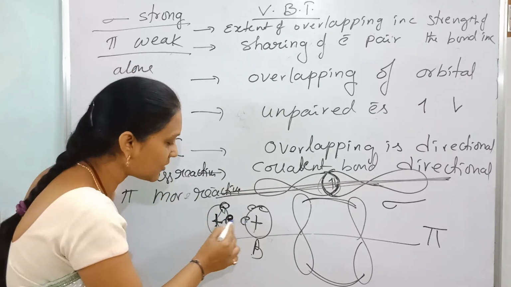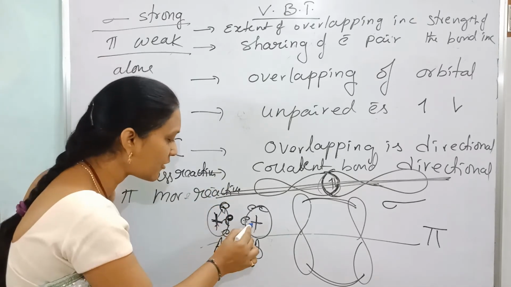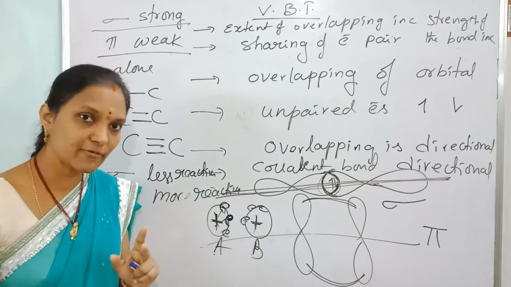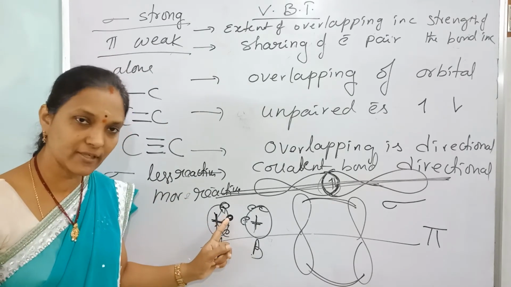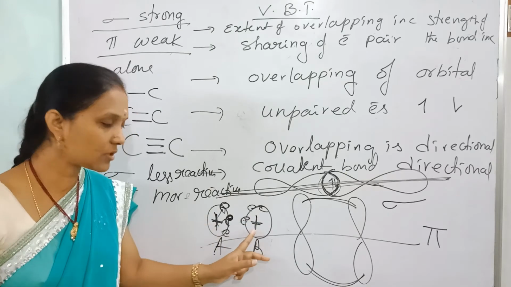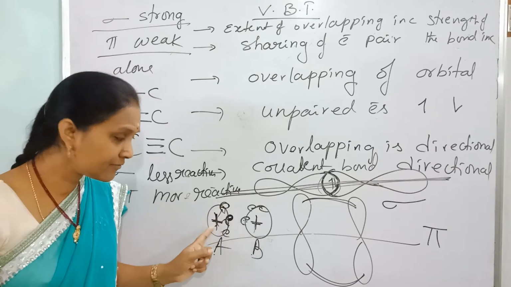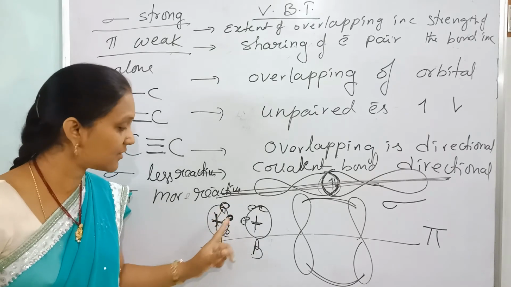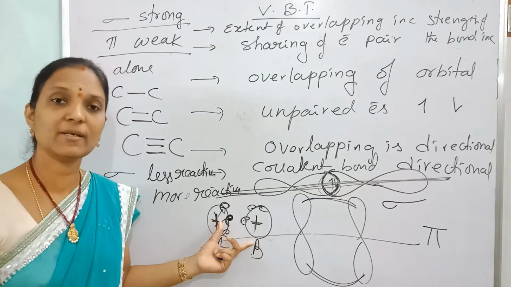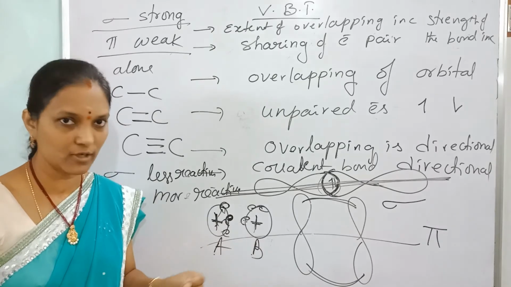And between the electrons of A and B, repulsions are present. Between the nuclei of A and B, repulsions are present. So see that there are two types of repulsions: electrons of A with electrons of B, and nucleus of A with nucleus of B. There are also two types of attractions: within the element, and between two elements. If the attractions between the two elements dominate, then formation of a chemical bond will start.